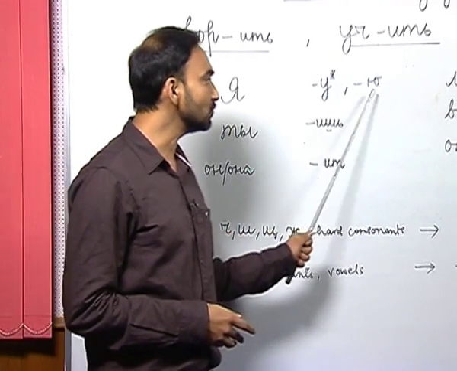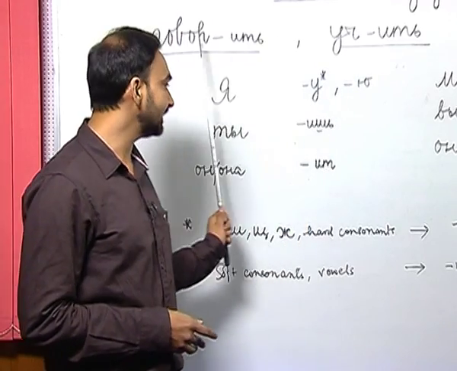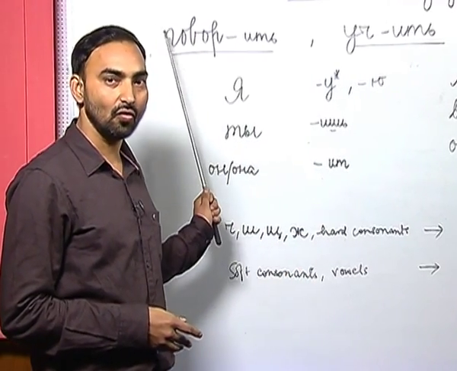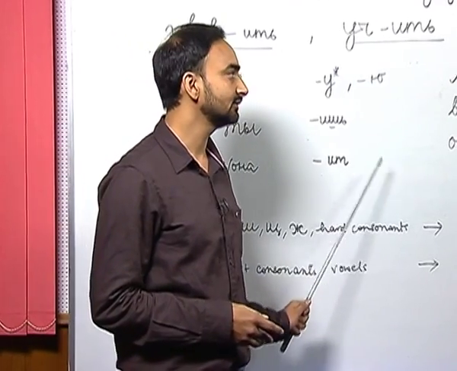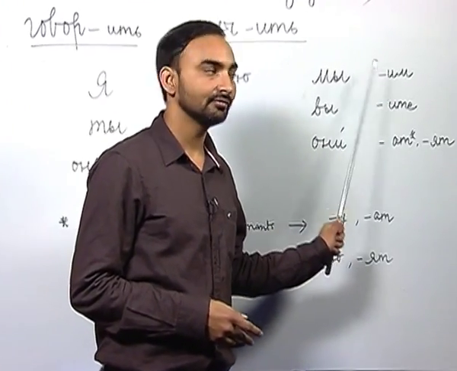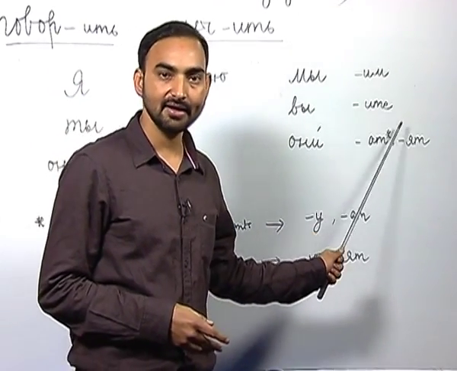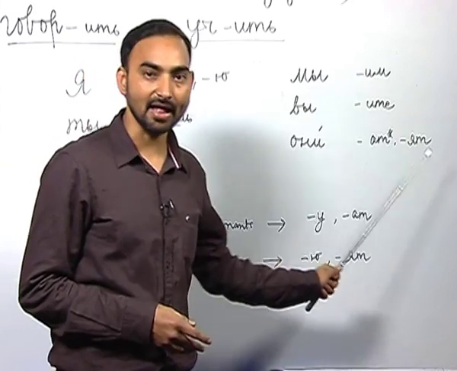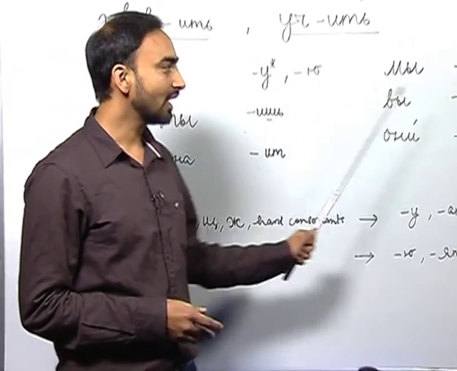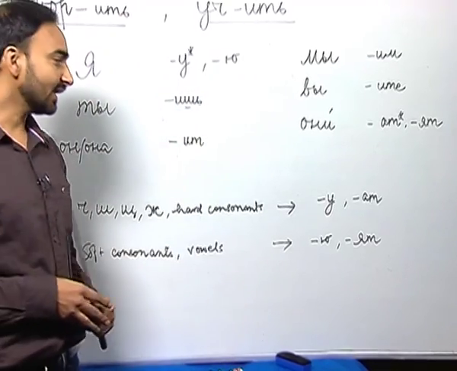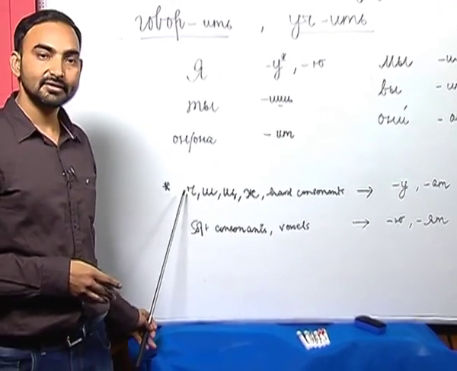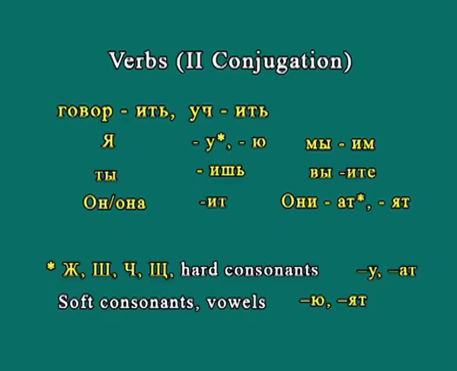Ya govoryu, ty govorish, on/ona govorit, мы говорим, вы говорите, and oni govoryat. So here we are using yu and yat. Why? Because when there is ch, sh, shch or zh and any hard consonants at the end of the root, we use u with first person singular number and at for third person plural number.